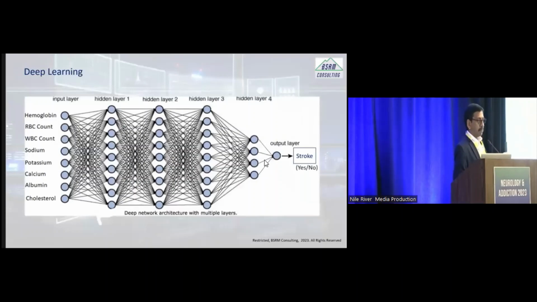Okay, this is just an example of one of the models of neural net. I mean, a model for artificial intelligence and machine learning. Just to give you an example, right? You feed all those normal blood test results like hemoglobin, RBC count, WBC count, and it spits out whether the patient has a risk for stroke or not with all the numbers. So I can go over it in detail.